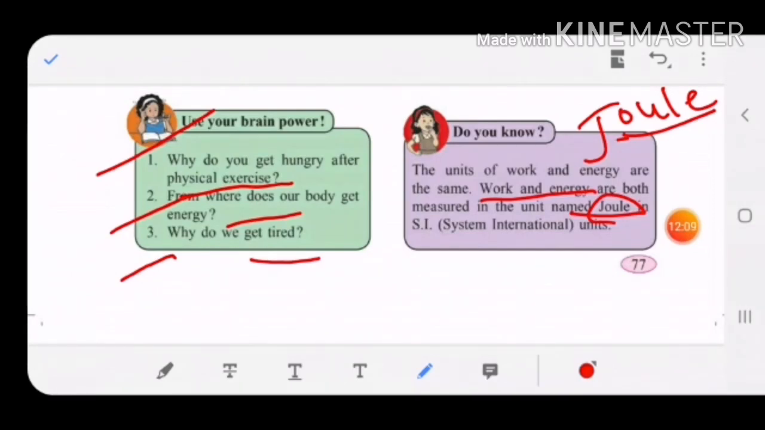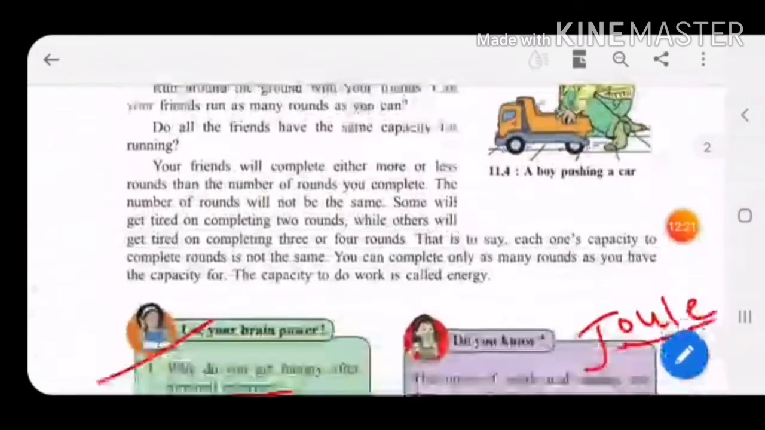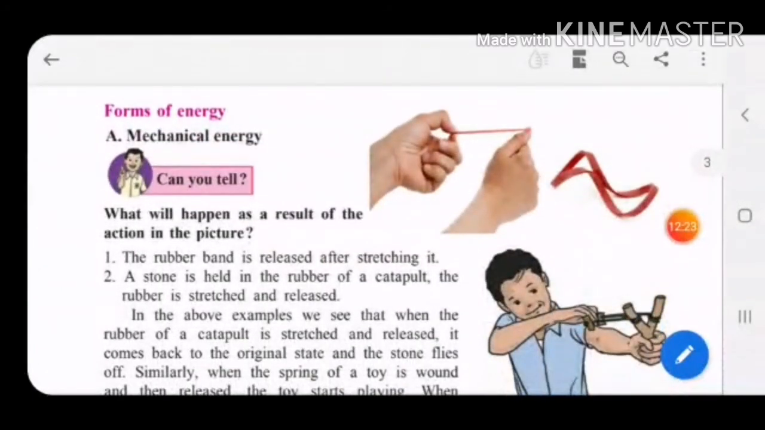And remember this, the unit of work and energy is the same. It is measured in joule. And what is energy's definition? The capacity to do work is called energy. So here we have seen the relation between work and energy. And in the next part, we will see the forms of energy.